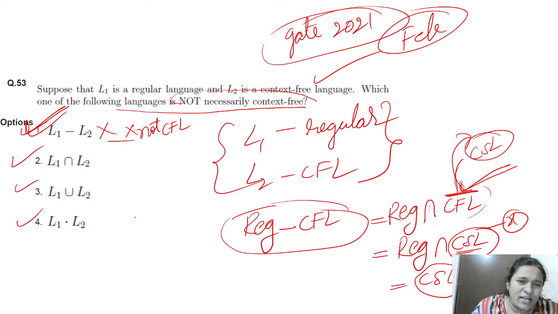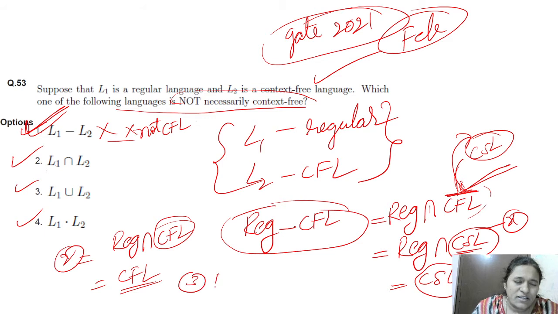L1 intersection L2, regular intersection CFL, is CFL only. This is the second option. The third option is regular union CFL, which is also CFL, right?